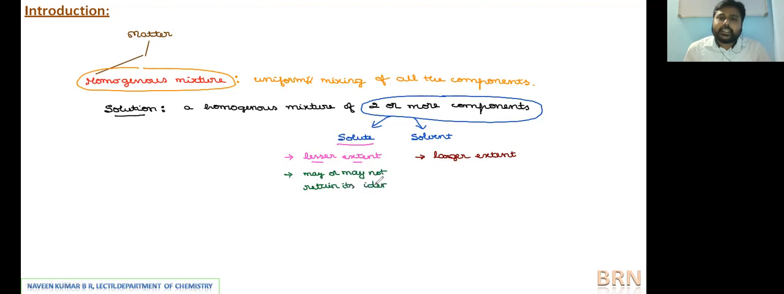Which may retain or may not retain its identity in the solution. Whereas solvent is a component irrespective of its presence in the solution, whether it is in lesser or in larger quantity, it will always retain its identity. So solvent will always retain its identity in the solution.